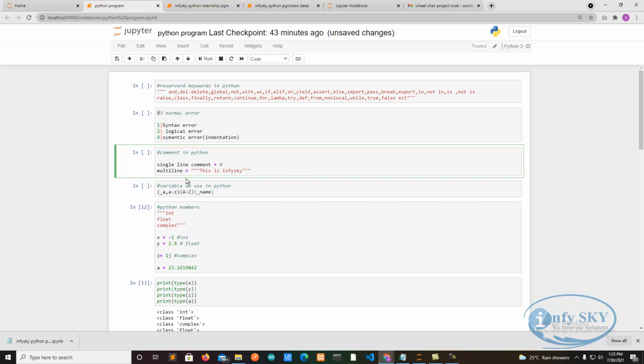Two types of comments are there: a single line comment and a multi-line comment. For a single line we use hash, and for multi-line we use triple quotes.